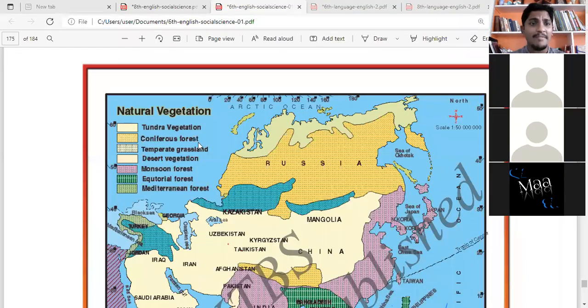Okay. So we have natural vegetation. So you see different colors in this map. I'll be showing the pictures of how that land looks like. We have 7 types of natural vegetation. I will show you what tundra vegetation is, what coniferous forest is, what temperate grassland is, what monsoon forest looks like, what equatorial forest looks like, and what Mediterranean forest looks like.